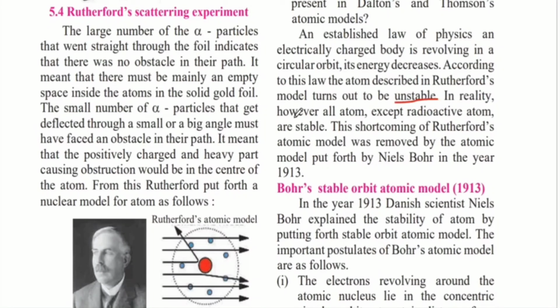But in reality, atoms except radioactive atoms are stable. So mostly all atoms are stable except radioactive atoms. How do we prove this? This shortcoming of Rutherford's atomic model was removed by the atomic model put forth by Niels Bohr in 1913. The instability that should have been present in the atom was not explained by Rutherford's model. Then another scientist, Niels Bohr, put forth another atomic model which proved that the atom was stable, in 1913.